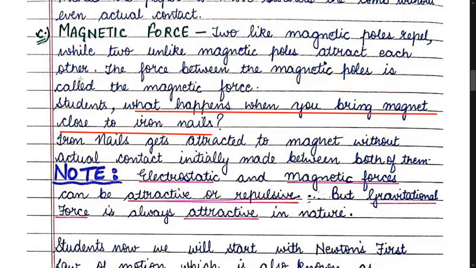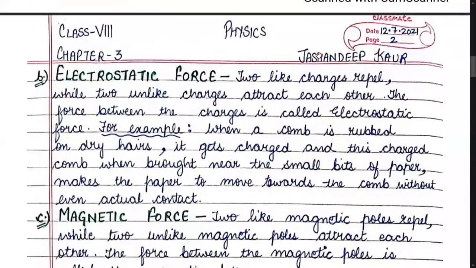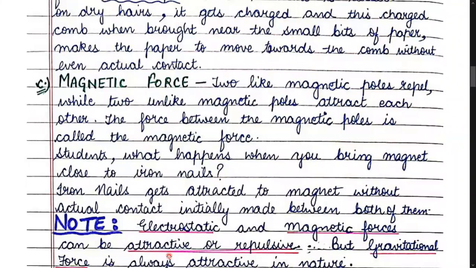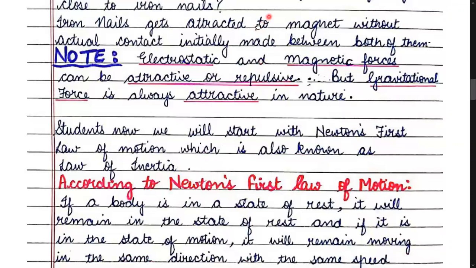So children, among the non-contact forces, we have three. Firstly, we did gravitational force, then we did electrostatic force, and the third was magnetic force. Students, electrostatic and magnetic forces can be attractive or repulsive. Unlike charges attract and like charges repel. Similarly, like poles repel, unlike poles attract.